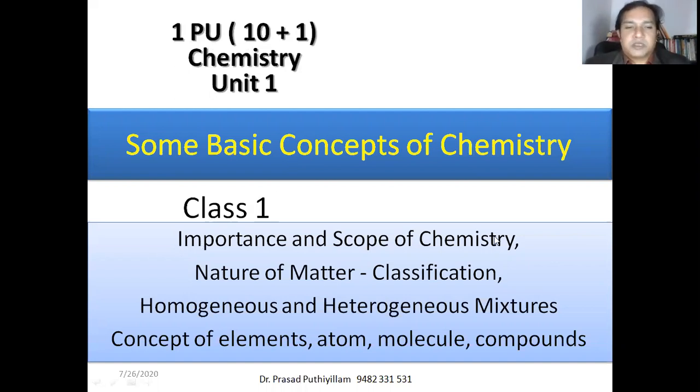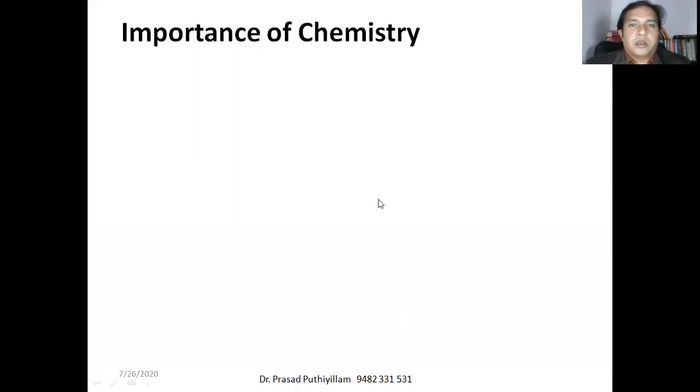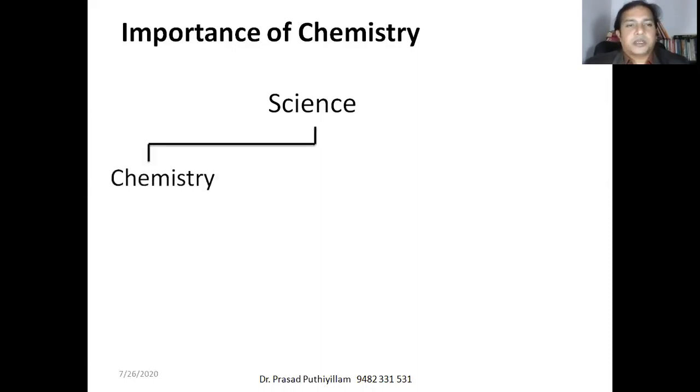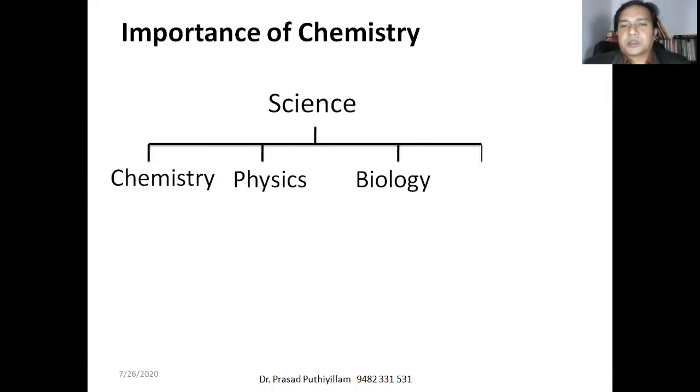Importance and scope of chemistry, nature of matter and its classification, homogeneous and heterogeneous mixtures, concepts of element, atom, molecules and compounds. Importance of chemistry. We know that science is classified broadly as chemistry, physics, biology, geology, and so on, in which chemistry is our topic of interest.